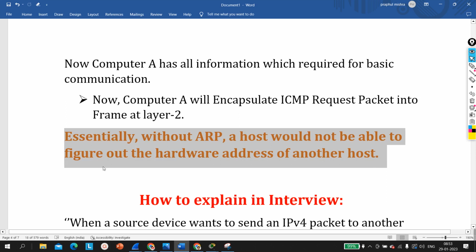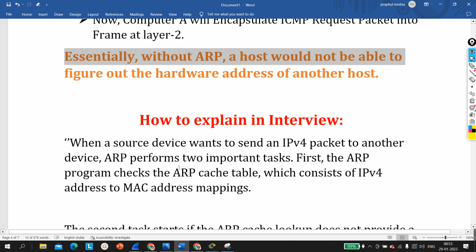Many times interviews ask this question as well: why are we using ARP? What will happen if there is no ARP protocol at layer 2? Without ARP, a host would not be able to figure out the hardware address of another device. And whenever the destination belongs to a different network, the machine will generate ARP for its default gateway only. Keep that in mind, because interviews also ask: suppose the source belongs to a different network and the destination belongs to a different network, and the source wants to ping the destination.